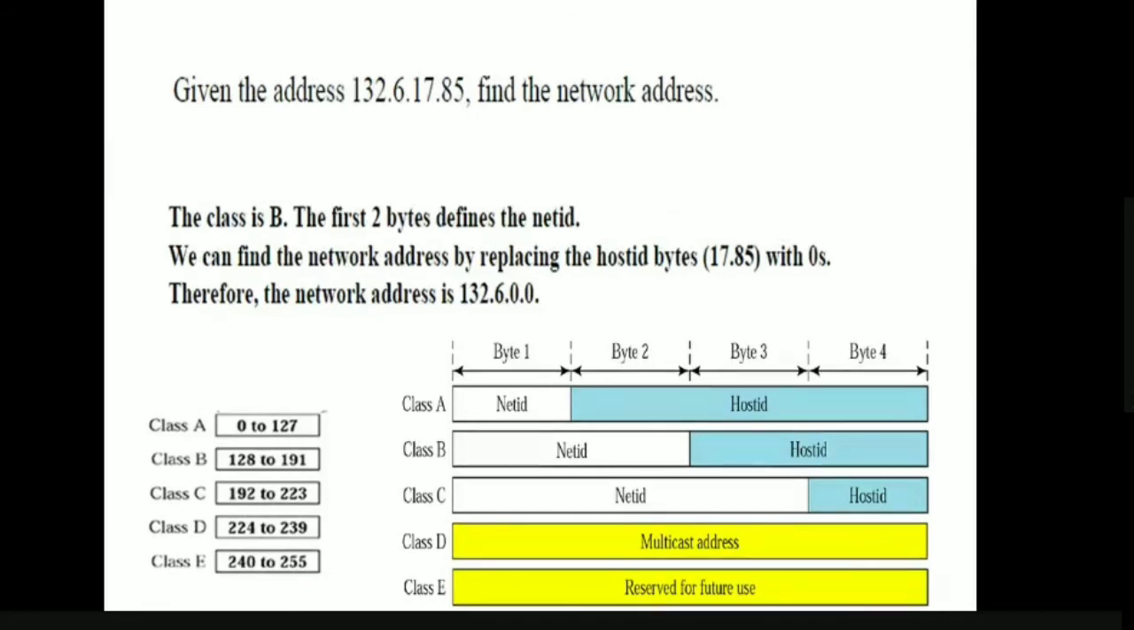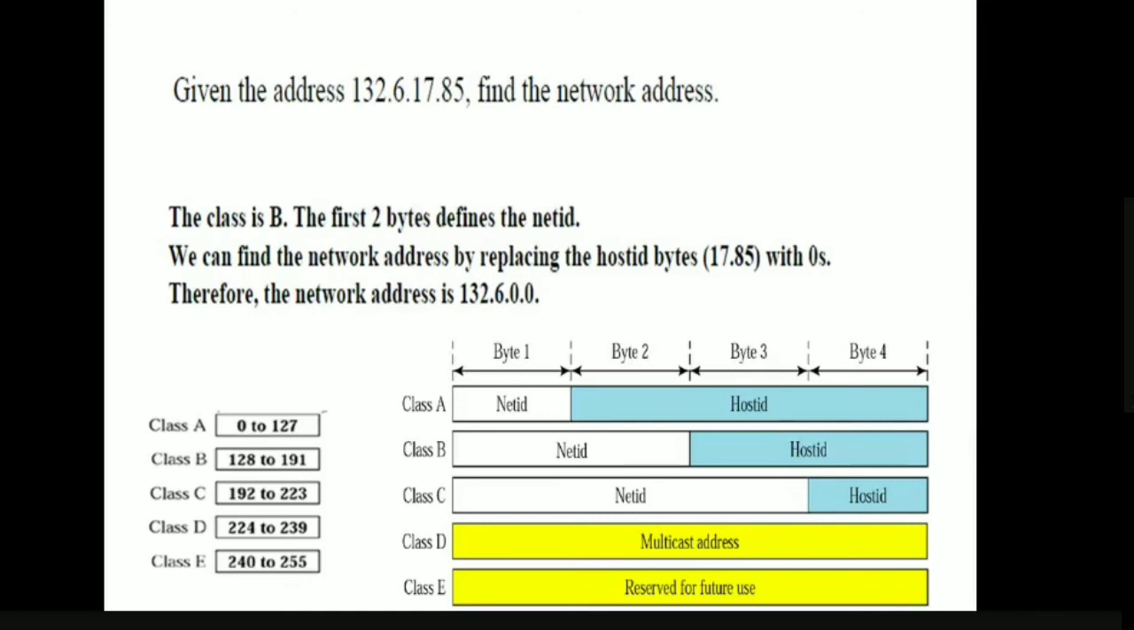Next, given the IP address again, find the network address. What will be the network address here? To identify the network address, first of all, we have to identify to which class this IP address belongs. So to which class does this IP address belong? It belongs to class B, because it is ranging from 128 to 191, right? So 132 is in between 128 and 191. So it is class B.